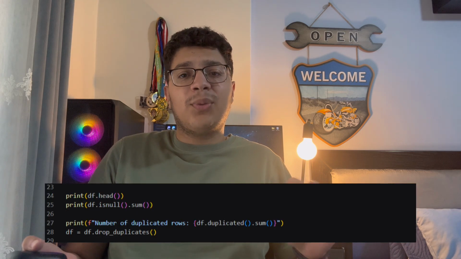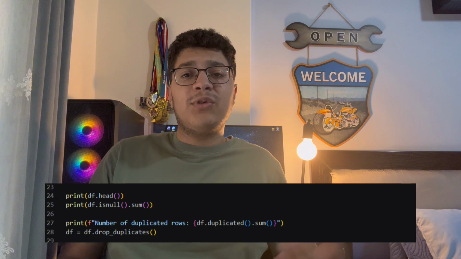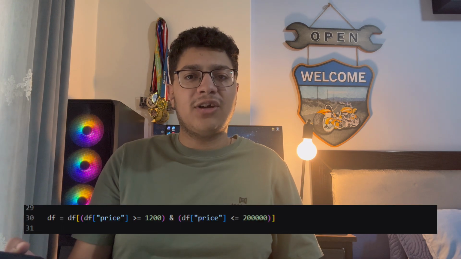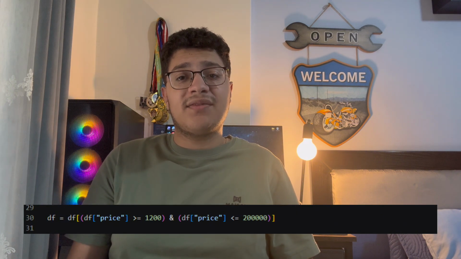In this step, we should check how many null records we have in this data. This is one of those steps that might look boring or repetitive, but it's actually extremely important. Same with removing duplicates. The exact same record may appear multiple times in the dataset, so we just delete the additional records. Also, we should not forget to filter the price, because a car listed for $20 is definitely not real. The same applies for the extremely expensive cars at $2 or $3 million. I removed the extreme values and the outliers from the set.